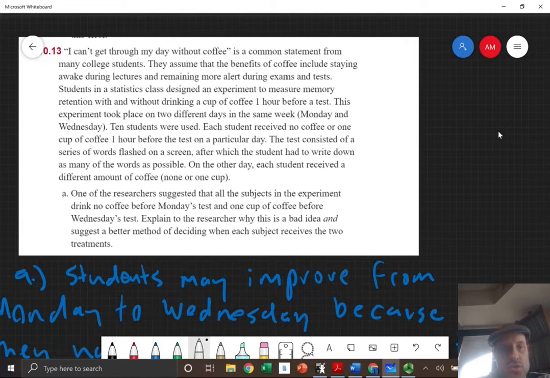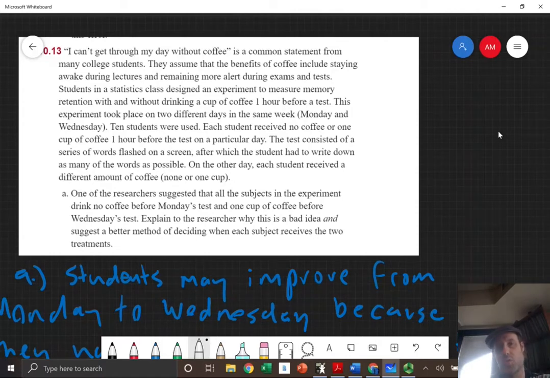On the other day, each student received a different amount of coffee, none or 1 cup. One of the researchers suggested that all the subjects in the experiment drink no coffee on Monday's test and then 1 cup of coffee for Wednesday's test. Explain to the researcher why this is a bad idea and suggest a better method of deciding when each receives the 2 treatments. Well, just before we get into the answer, why is that a bad idea?